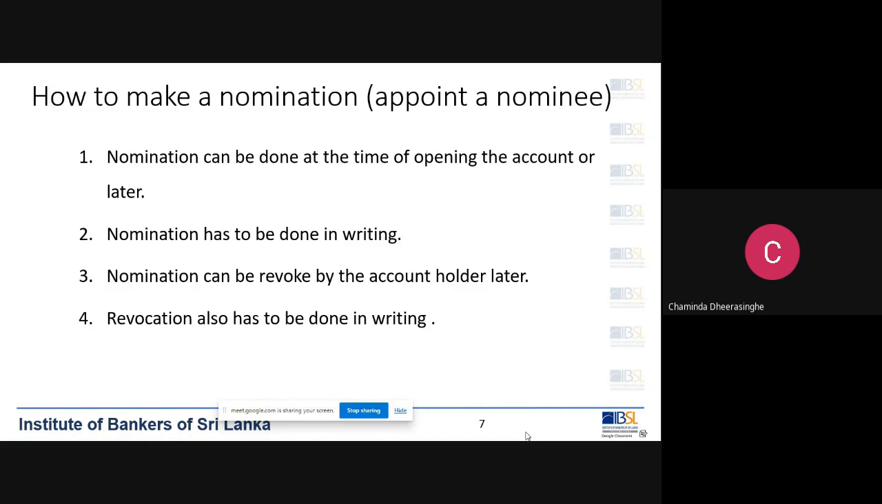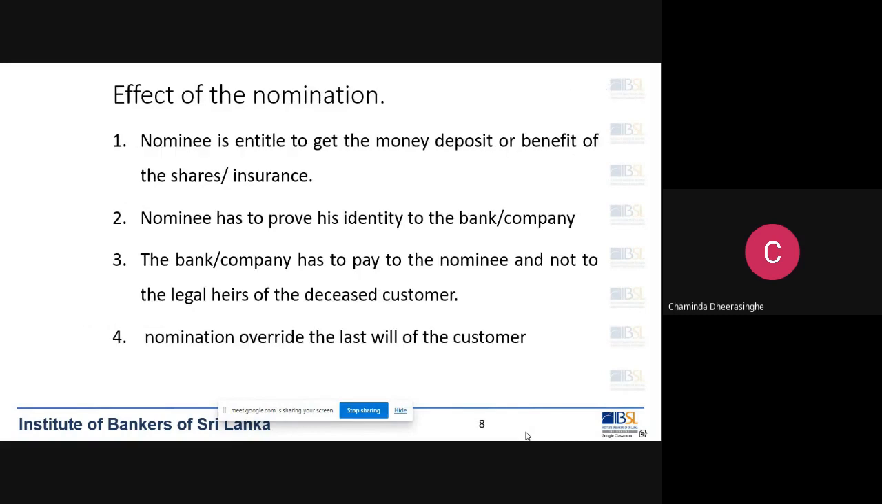So basically it has to be in writing. Revocation also has to be in writing. We can revoke and reappoint another nominee. Likewise, it can be done any number of times. Anyway, nomination and revocation both have to be in writing. So that is about the appointment of nominees. Then what is the effect of the nomination? What happens if we give a nomination?